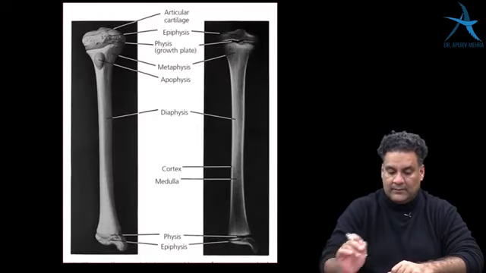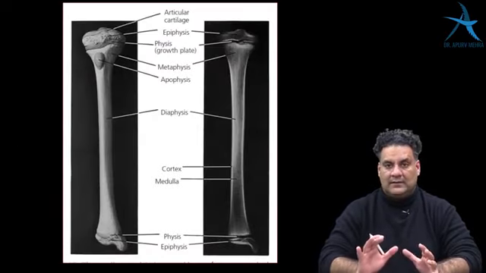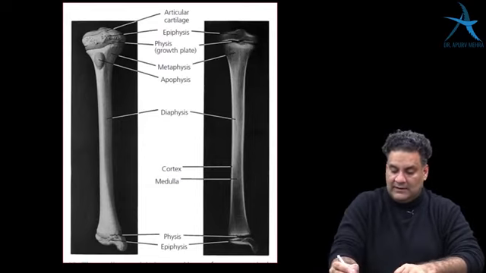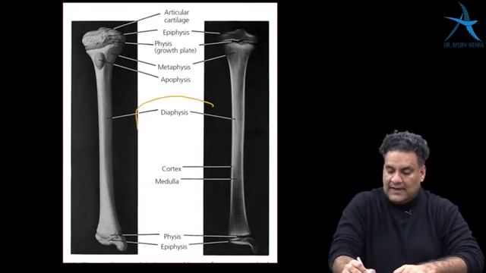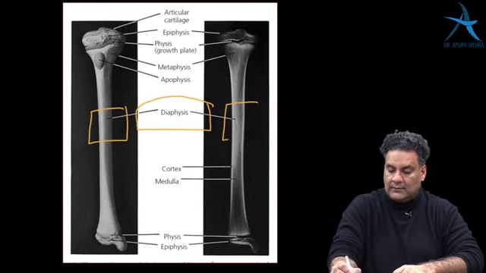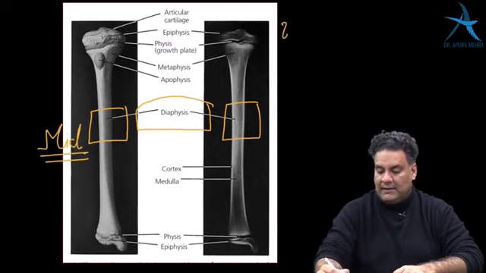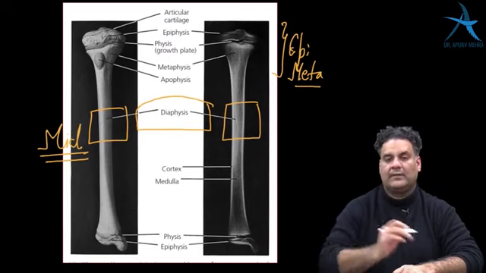Going to next. When I look at an X-ray of a bone, one thing which I want to tell you very clearly: the diaphysis is also called the mid of a bone, and epi and meta are called the ends of a bone.